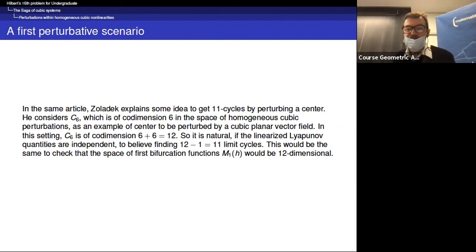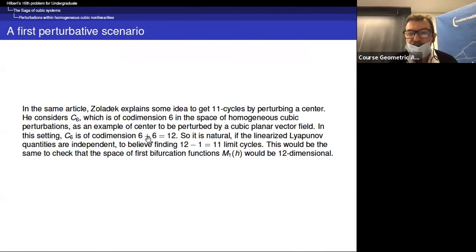In the same article, Joladek explains some idea to get 11 cycles by perturbing a center. So he considers C6, which is of codimension 6, in the space of homogeneous cubic perturbations, as an example of a center to be perturbed by a cubic planar vector field. So you no longer perturb the linear vector field, you perturb around a nonlinear center, which is in this component C6, which is analogous to Q4, if you like, for quadratic.